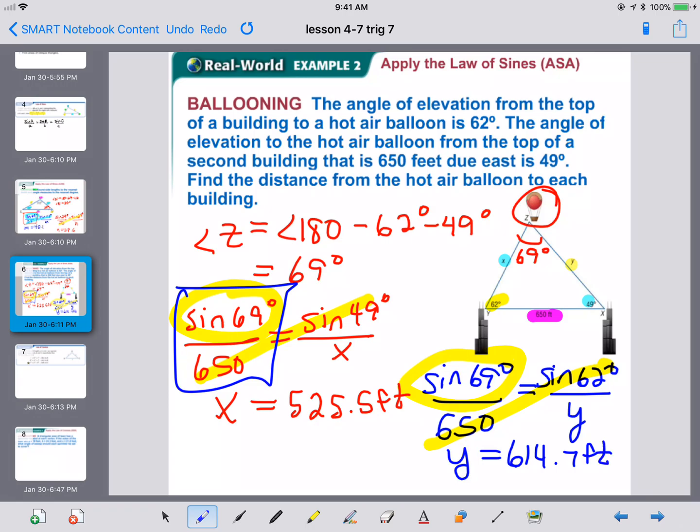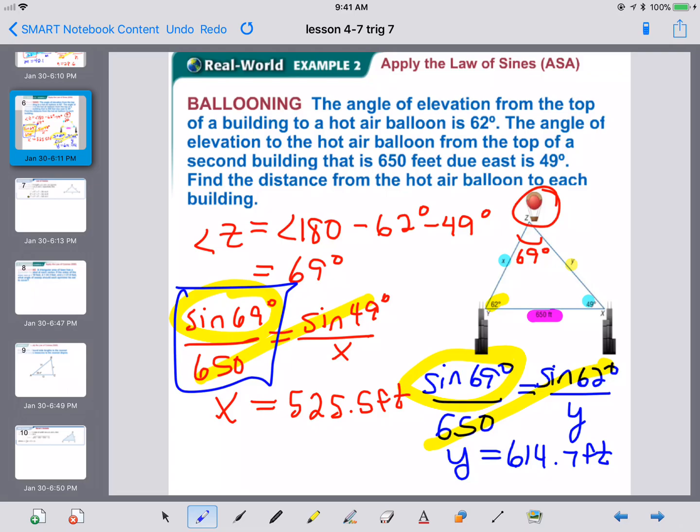Now again, check yourself. Our smallest angle, 49, is across from the smallest side, 525. Our medium angle, 62, is across from our medium side, 614. Our largest angle, 69, is across from our largest side, 650. So just by taking that second to check that, you are more likely to find if you maybe set something up in the wrong spots or maybe mixed up your setup. So that's how you use the law of sines.